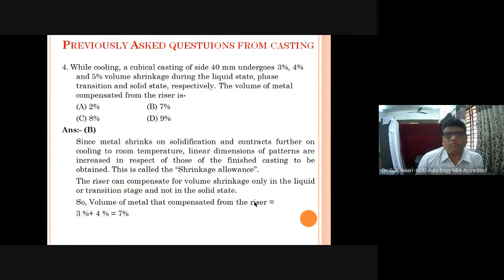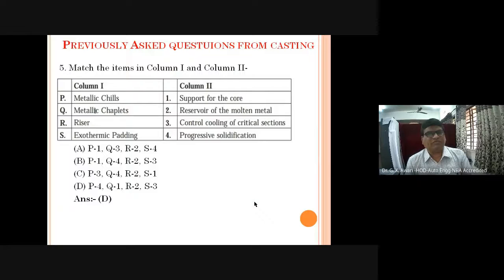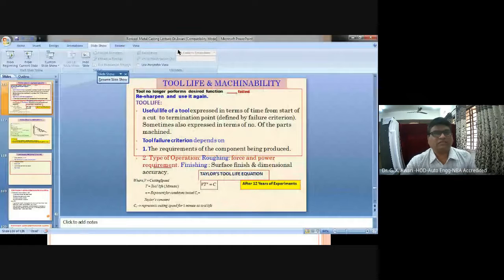So the riser can compensate for volume shrinkage only in the liquid or transition state and not in the solid state. So the volume of the metal that can be compensated from the riser is only 3% plus 4%, which is 7%. Because you see here, it is given as 3%, 4% and 5%. So the shrinkage allowance, that is the volume of the metal that can be compensated from the riser, is option B, that is 7%. Then match the following.